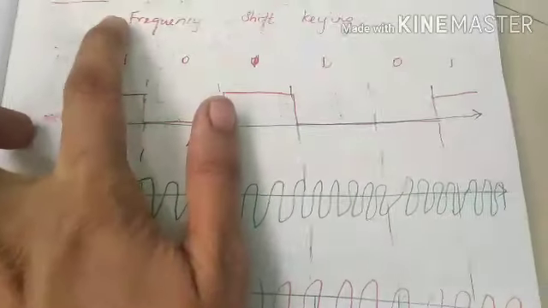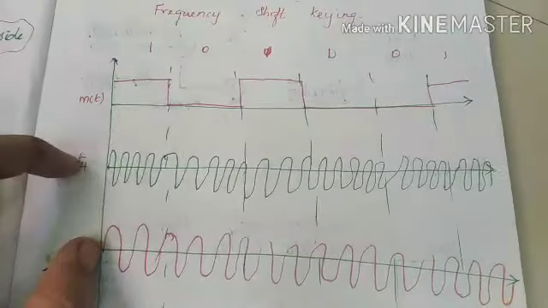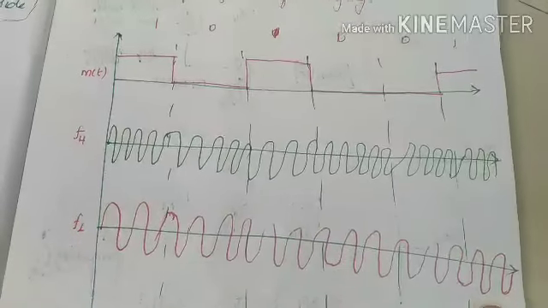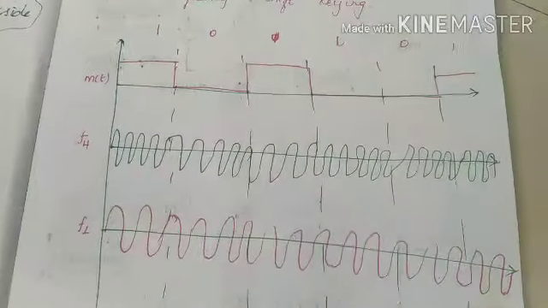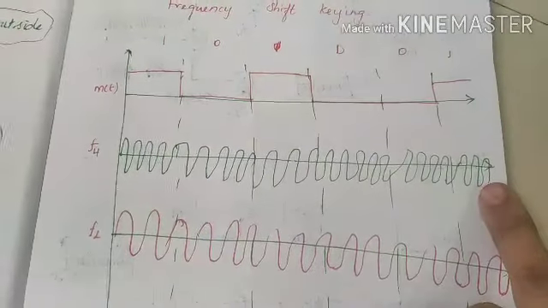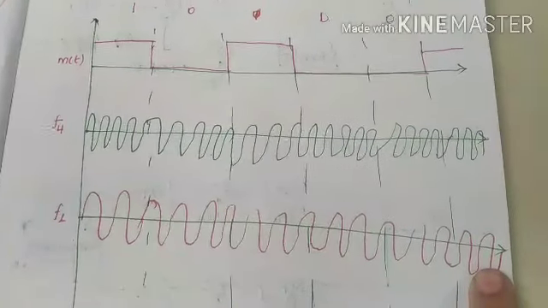But in frequency shift keying, we are considering two carrier waves. Why? Because this is a high frequency carrier and this is a low frequency carrier. I have represented the high frequency carrier in green color and the low frequency carrier in orange color.